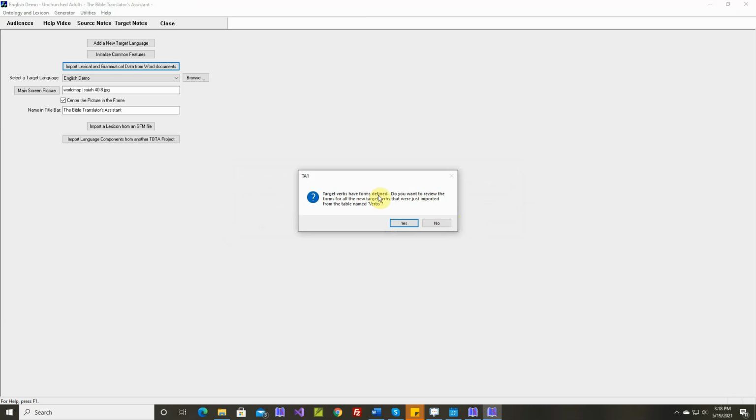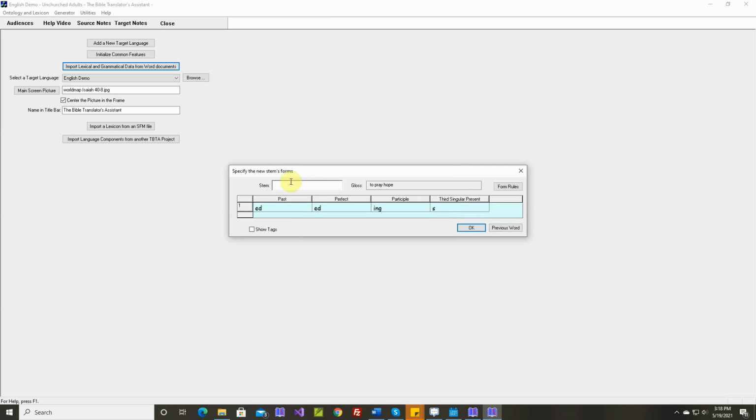Okay, target verbs have forms defined. You want to review the forms. Yes. Okay, this is the blank space for pray hope. We can ignore all of this. He allowed, he has allowed, he is allowing, he allows. He argued, he has argued, he is arguing, he argues.